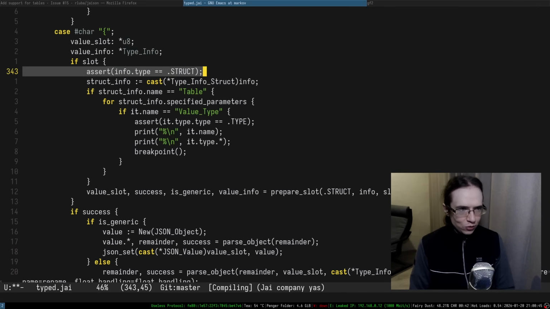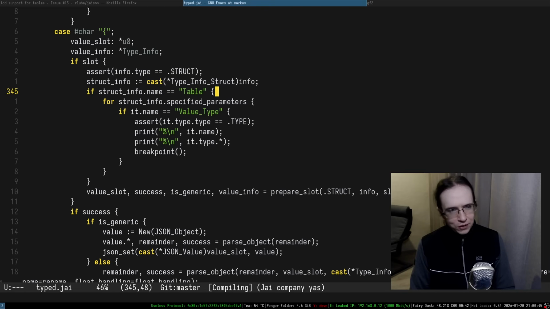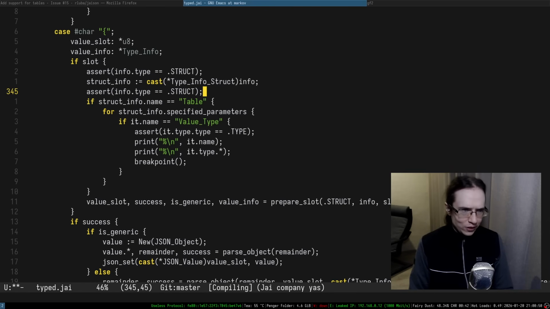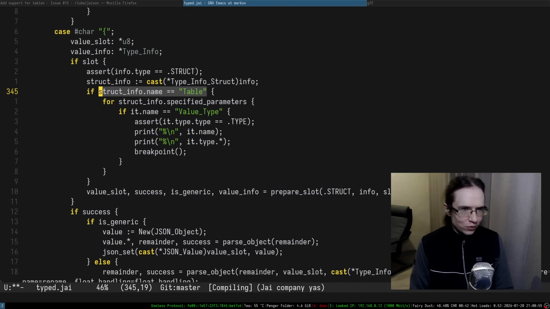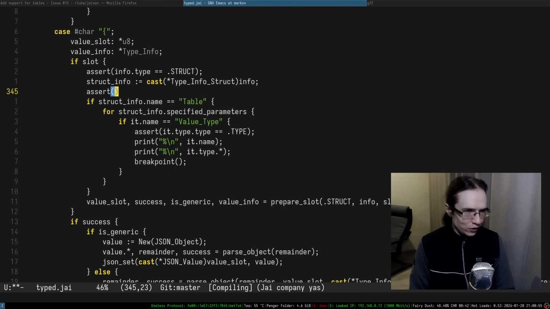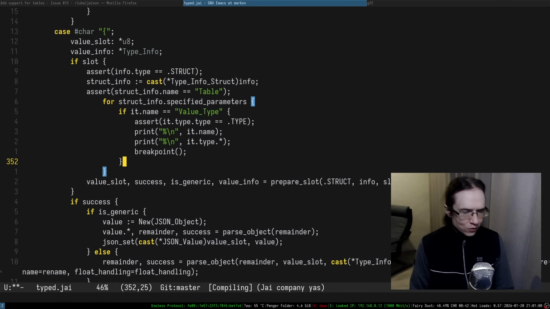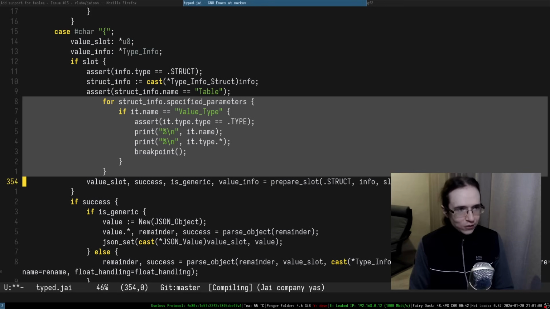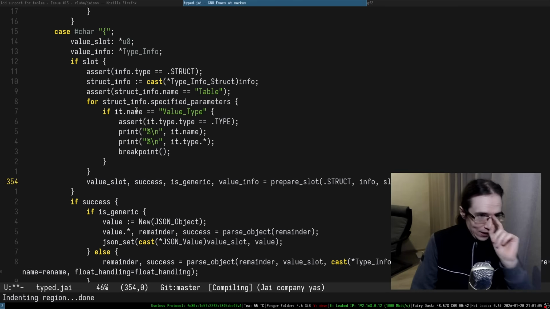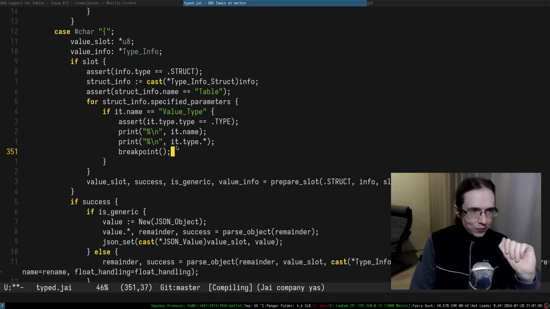So it has to be equal to struct. If it is a table, well, I mean, we can just say that these are the assertions that we're making. So that's pretty cool. It's a struct. The name of the struct is table.